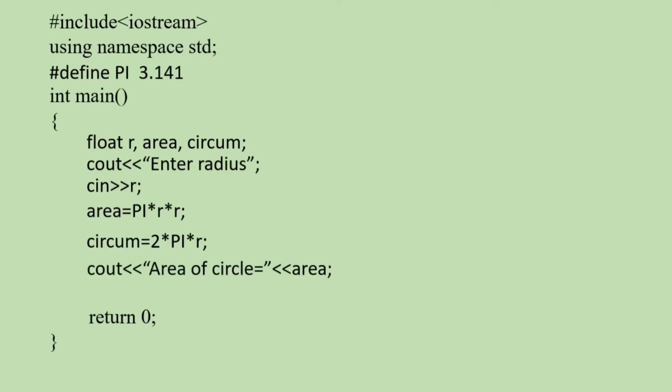Now we can display value of area. Cout area of circle is equal to area. Area of circle is equal to is enclosed within double quotes because that should be printed as it is. Area is a variable. The value of variable should be printed so that area is not enclosed within double quotes.